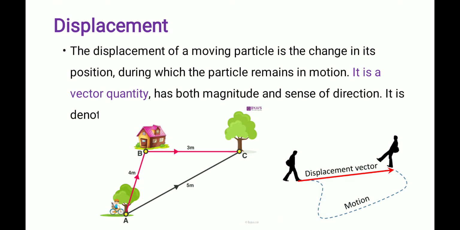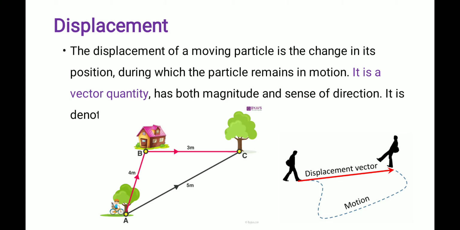I am riding a bicycle. If I am moving from A to B, the displacement is 4 meter. If I am moving from B to C, the displacement is 3 meter along this line. If I am moving from A to C, the distance traveled is 5 meter. This distance moved by the moving particle is known as displacement.